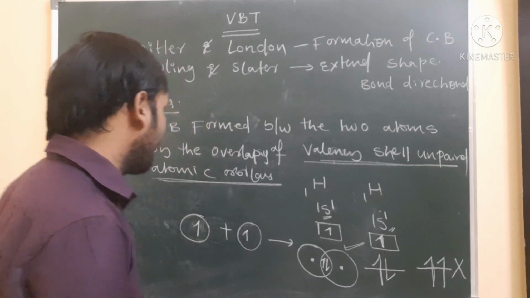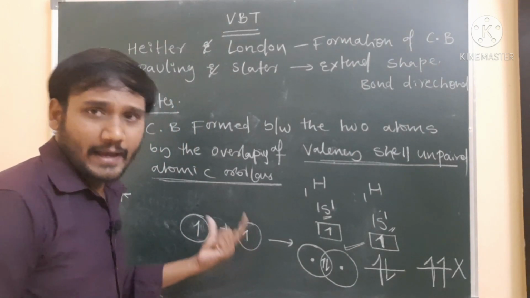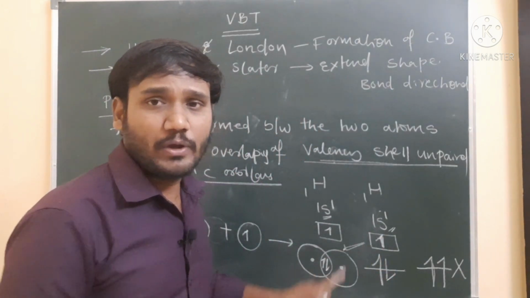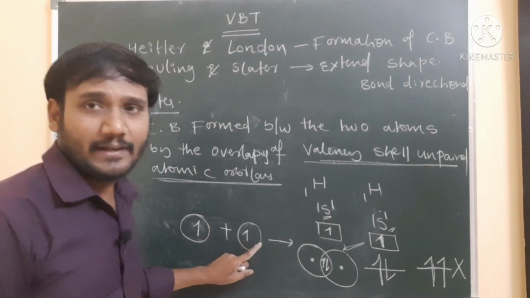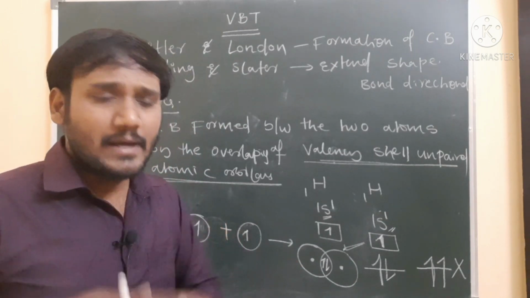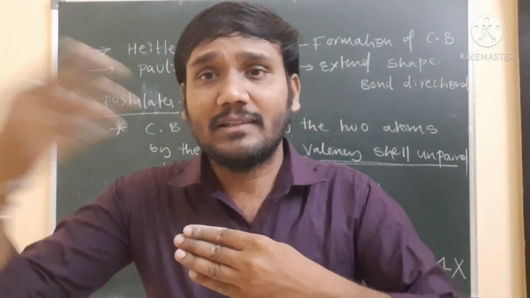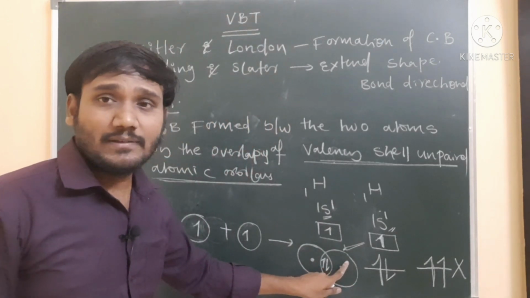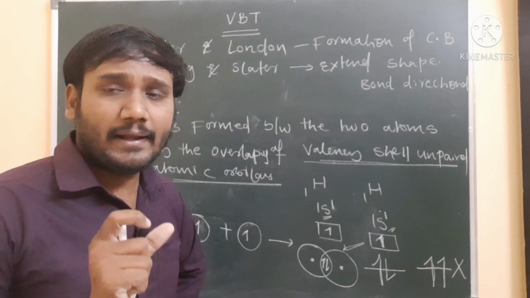One more point: in this process, when these two orbitals are overlapping, some amount of energy is released outside. That energy we call bond energy. Here, one s orbital and another s orbital are overlapping. When the two orbitals overlap, some amount of energy is released outside, and that energy we call bond energy.